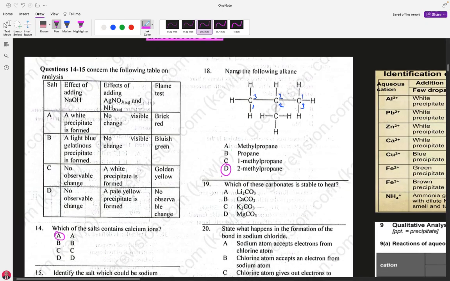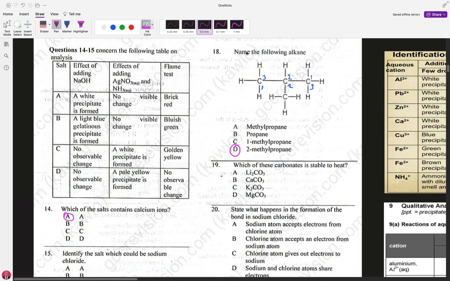Let's go to question number 19. Question number 19 will require your knowledge of atomic structure and the factors that contribute to attraction and polarity in a compound, and the strength of ionic bonding, which are the charge density, the size of the atom or the ion, and the distance between the two ions. These are what contribute to what we are going to discuss now.